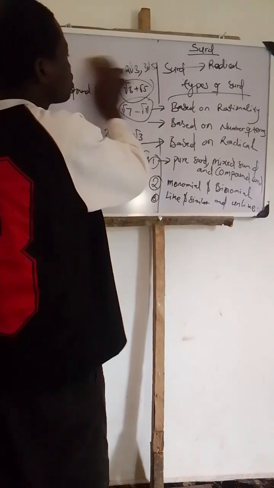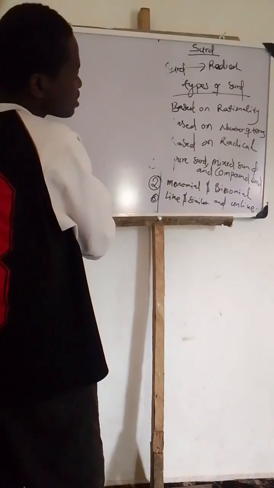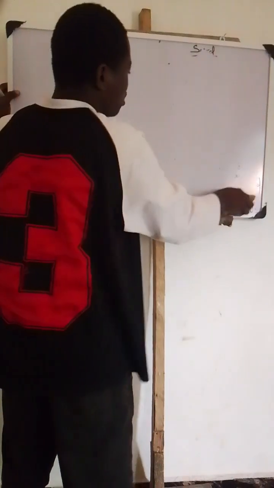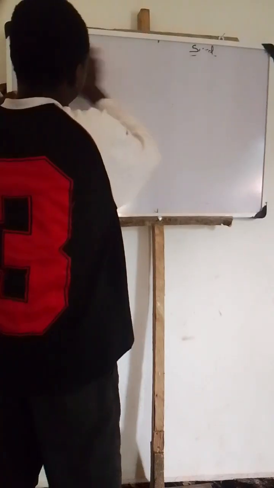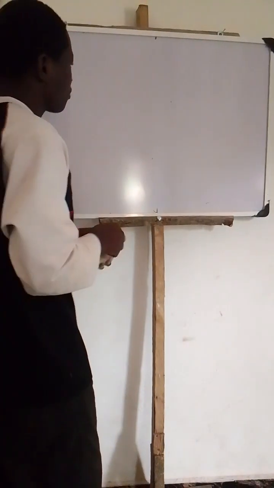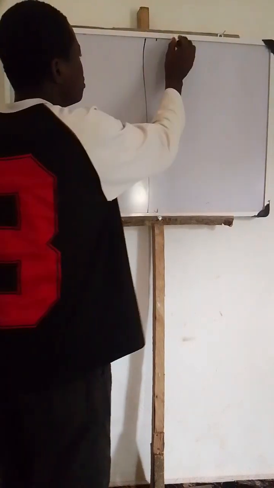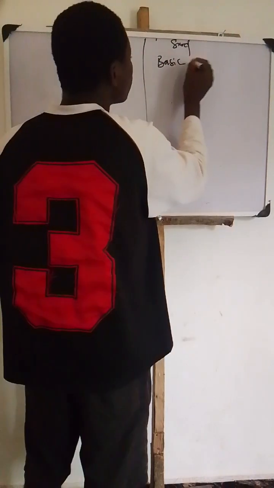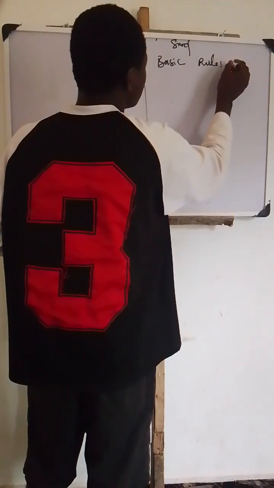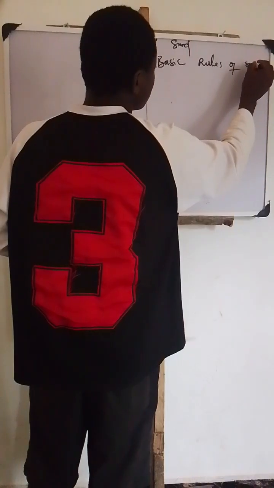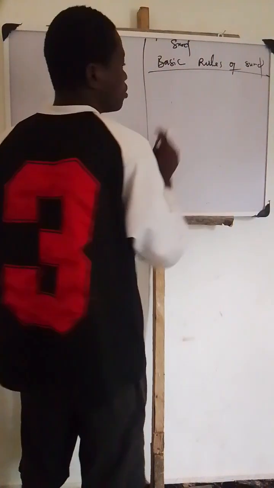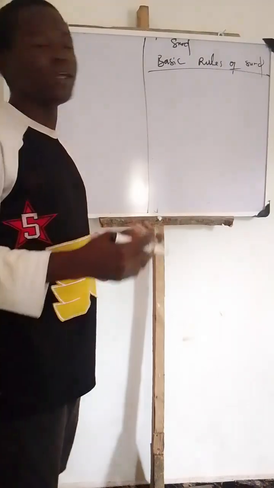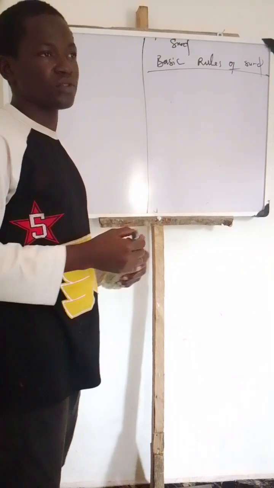After this, there are basic operations that we have in surd. The basic operations that we are going to apply in surd are the basic operations we use when solving calculations in mathematics. Let's continue. These are the basic operations of surd, the basic rules of surd. I'm just making this video to explain the topic before I start solving questions.